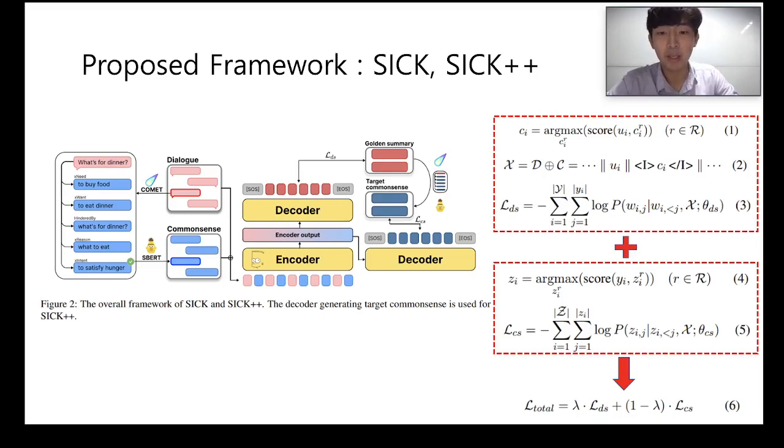For SICK++, we do the same process of commonsense generation and selection, but this time for the summary itself, not the input dialogue. So if the golden summary consists of 2 sentences, we get 2 additional commonsense inferences. However, it doesn't make sense to generate the summary and its corresponding commonsense inference at the same time, since what we really want is the summary, not the commonsense inference of the summary. Therefore, we add an additional decoder to the model and a following loss term of generating the commonsense inference of the summary. Then, we train the model with 2 loss functions.